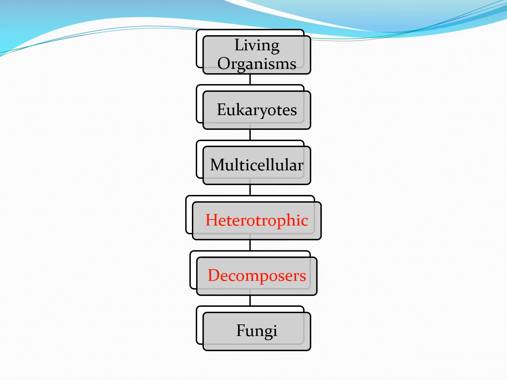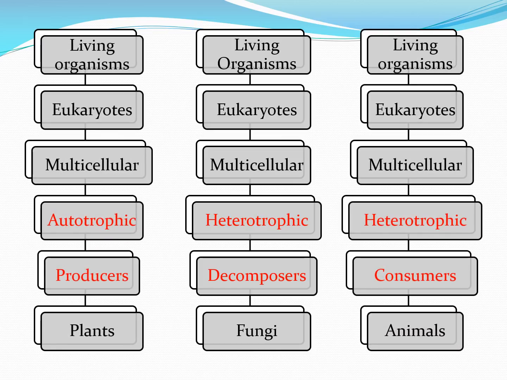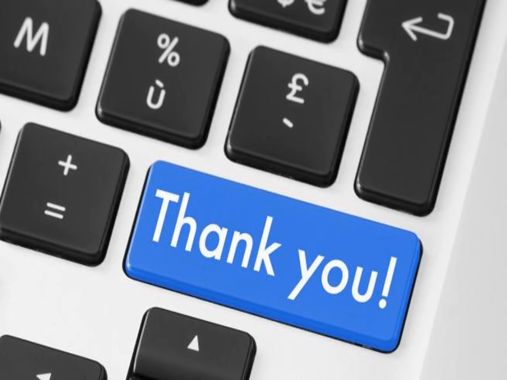Now, if you compare what we just learnt in fungus, plants and animals, you will understand that everything remains the same except the ones that are marked in red. Plants are autotrophic, whereas fungus and animals are heterotrophic. Even though fungus and animals are heterotrophic, animal is different from fungus because animals are consumers whereas fungus are decomposers. So while you are learning the classifications, always try to compare the classifications of each and learn so that it becomes simple. Thank you.